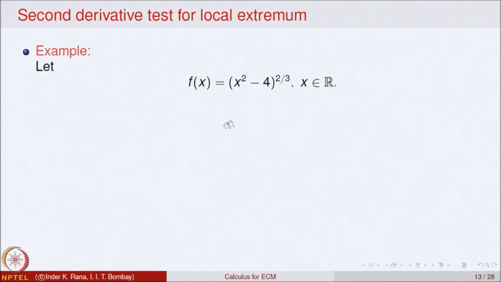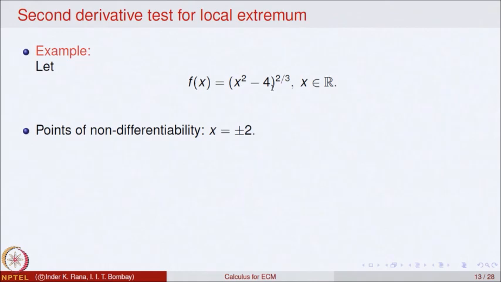The second is to look at the points where the function is not differentiable. Are there any such points? The points of non-differentiability are x equal to plus minus 2, because when x square minus 4 is bigger than 0, the function will behave differently than when it is less than 0. At x square minus 4 equal to 0, the values are plus minus 2.